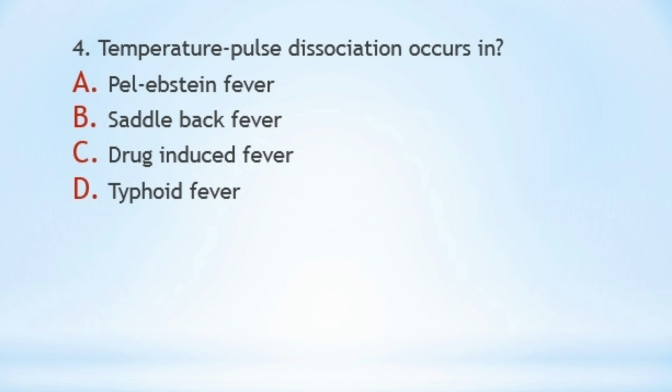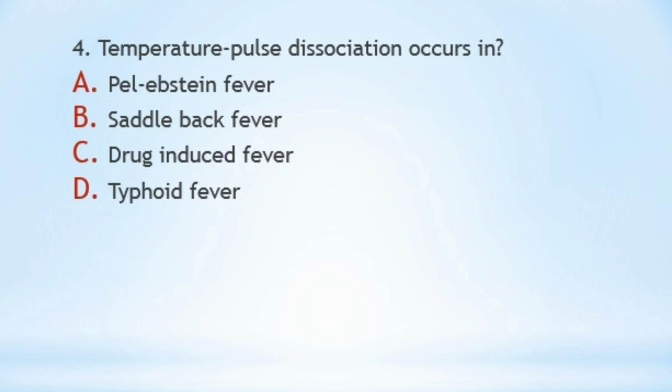But if an increase in temperature causes a decrease in pulse rate, then that condition is known as temperature pulse dissociation, or it is also called relative bradycardia, because the pulse rate is getting down. And this is seen in option D, typhoid fever. This condition is also known as Faget sign.